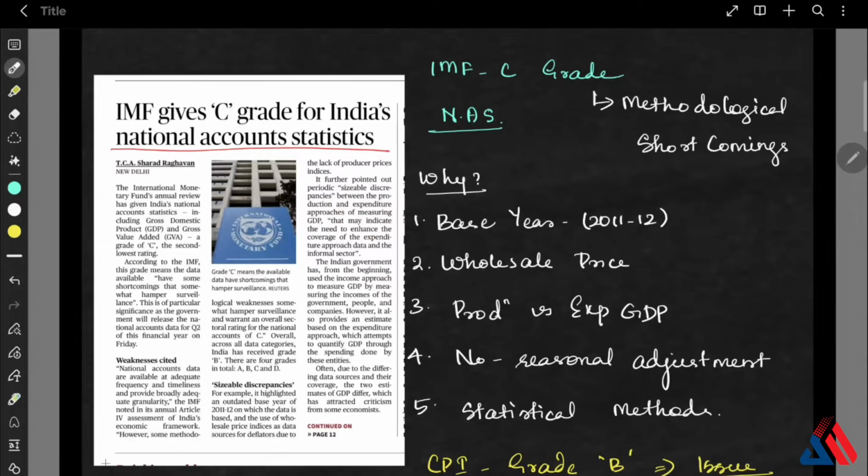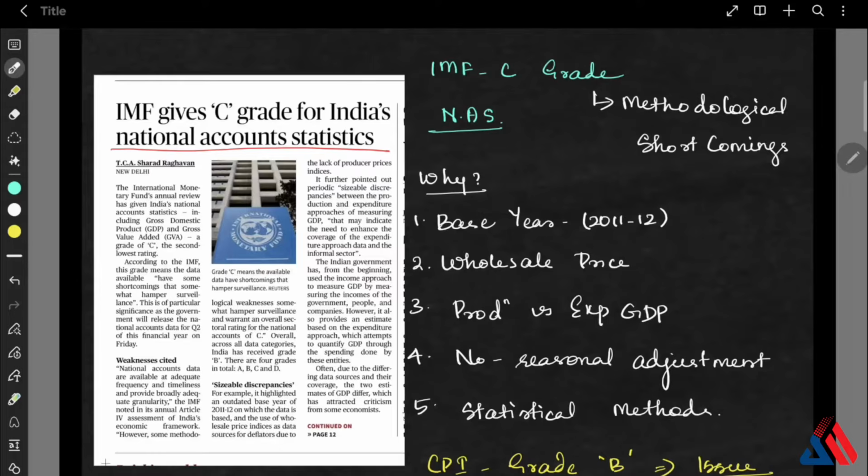The first one is outdated base year. Our GDP and consumer price inflation still use 2011-12 as the base year. The economy has changed massively since then, like digital consumption, services boom, new markets, but our numbers still reflect the old structure. That is the first issue.